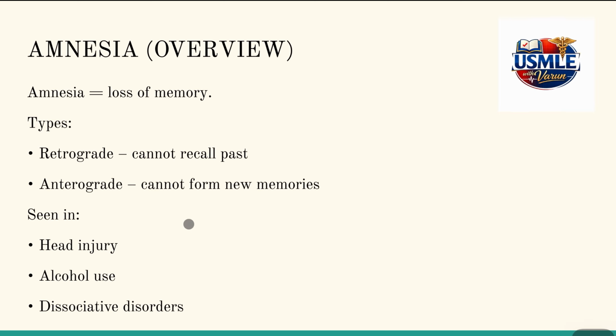When we study amnesia, we need to understand that amnesia is nothing but loss of memory. This amnesia can be either neurological or psychological. Types of amnesia include retrograde, where the patient cannot recall what happened in the past, whereas anterograde amnesia is characterized by a patient not being able to form new memories. This is seen in head injury, alcohol use, and dissociative disorders.